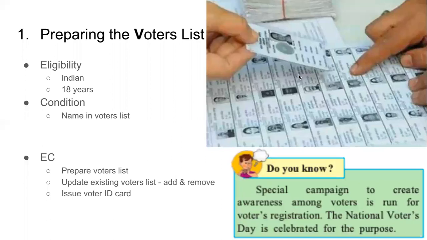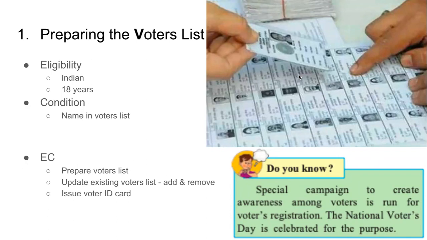The first main function of the election commission is to prepare the voters list. Voters list is just the list of all the voters of that area. So who is eligible to vote in our country? All the citizens of the country are eligible to vote if they have completed 18 years, not younger than 18.